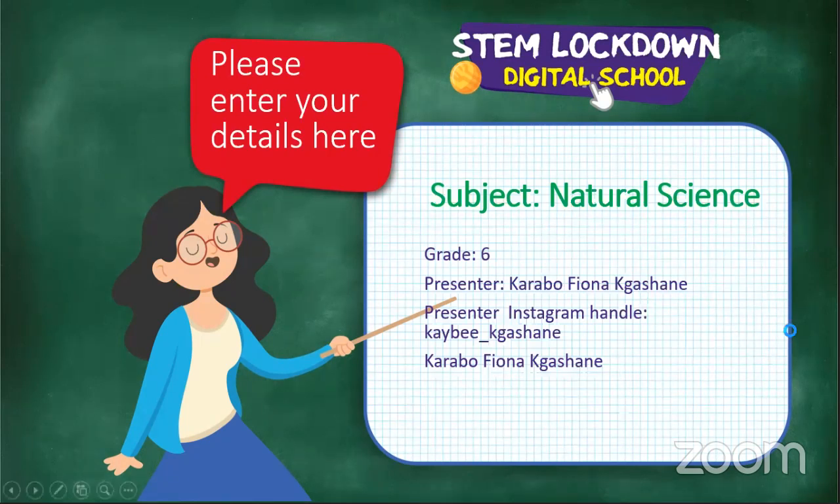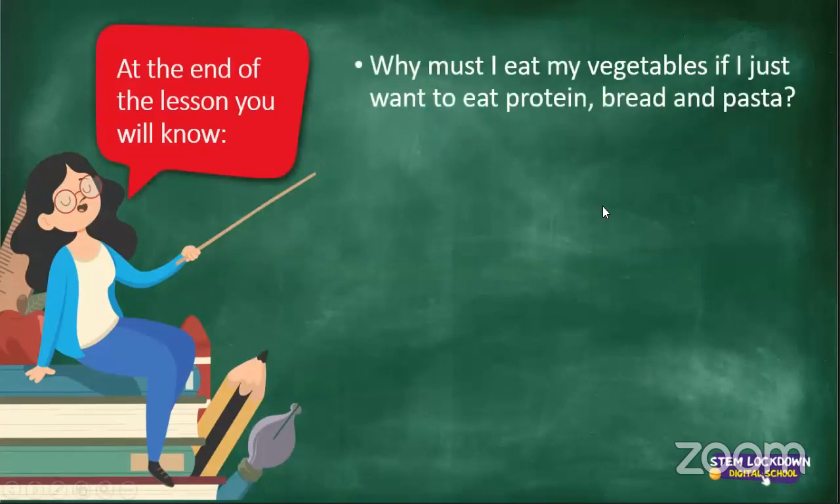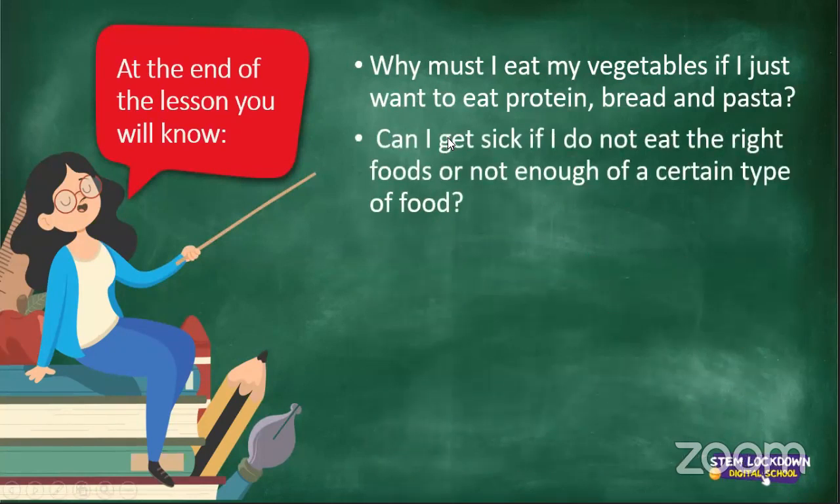All right. So at the end of today's lesson, we're going to know, why must I eat vegetables? You know, I just want to eat proteins, bread and pasta. Why is it important for vegetables? Very similar to yesterday. Can I get sick if I do not eat the right foods or not enough of a certain type of food?